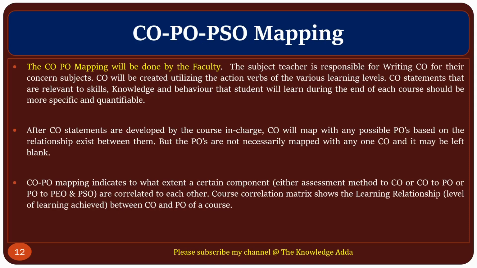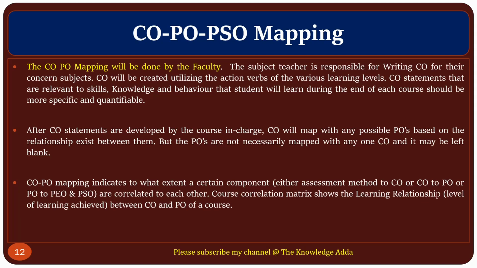Now talking about CO, PO, and PSO mapping. How do we perform CO, PO, and PSO mapping? For this, there are three things required. You must have knowledge about CO, whatever CO you have defined. PO, the program outcome, is generally fixed for the pharmacy department. There are 11, which we have already discussed. PSO means program specific outcome.